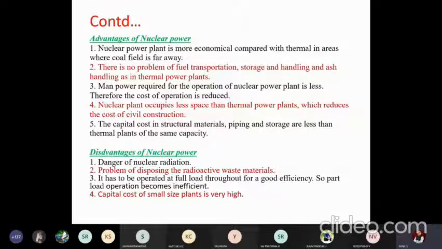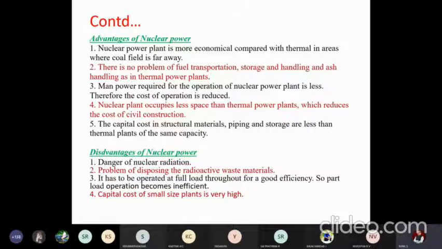Problem of disposing the radioactive waste material is always there. If you are exposed to those radioactive waves, it can cause serious health hazards, and it can cause genetic disorders also. One of the objectionable points. It has to be operated at full load at a good efficiency. We were discussing about load. In hydroelectric, if you want lesser power, just shut down the gate, it decreases.